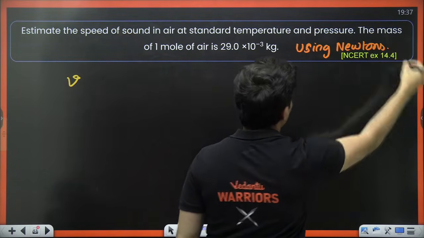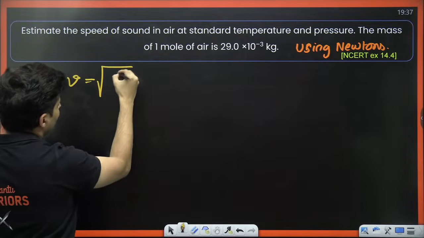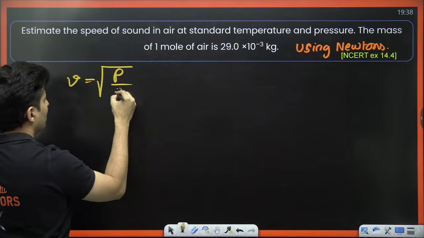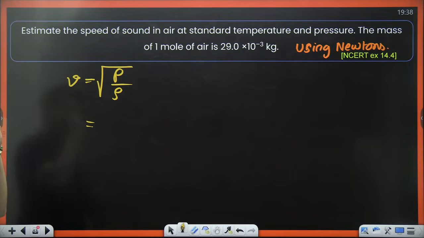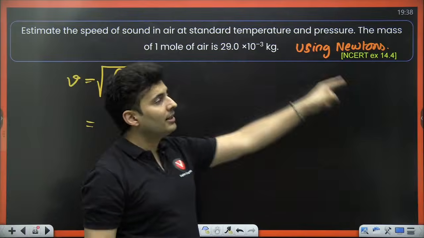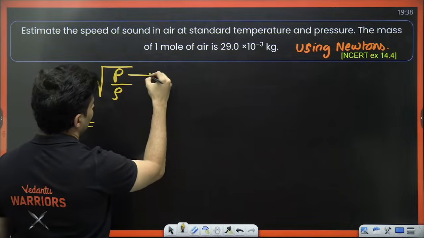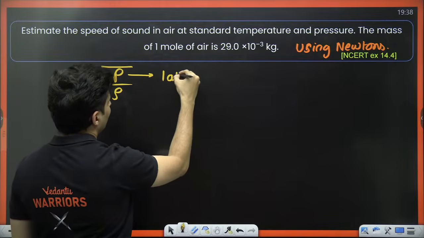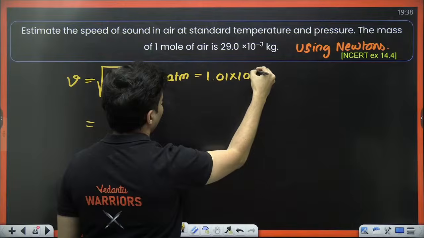The speed of sound is the root of pressure by density. Pressure is given: standard temperature and pressure means 1 atmospheric pressure, which is 1.01 into 10 to the power 5.